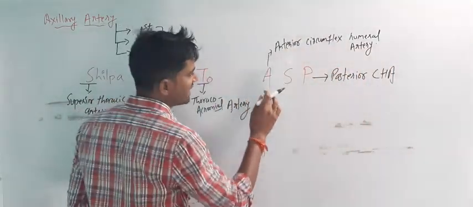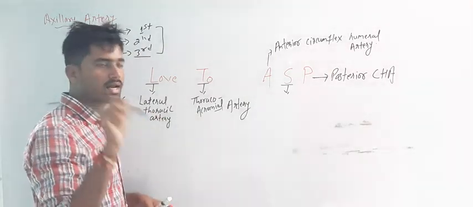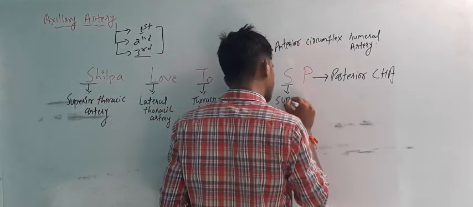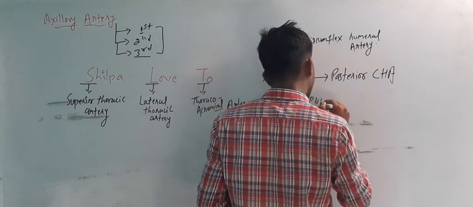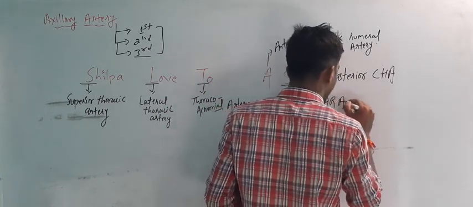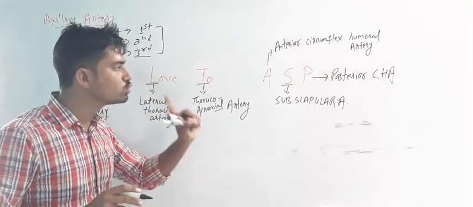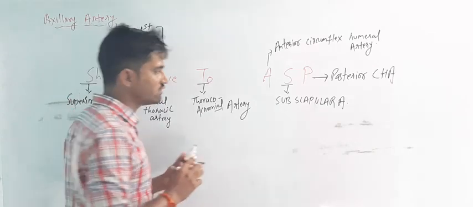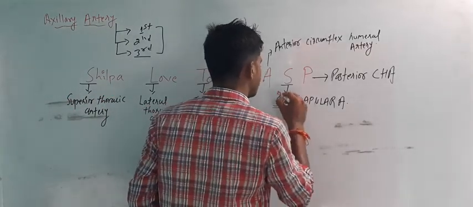And here is S. S means subscapular artery. Remember, here it is the subscapular artery. I am not telling you suprascapular artery. Okay, don't confuse. Here it is the subscapular artery.